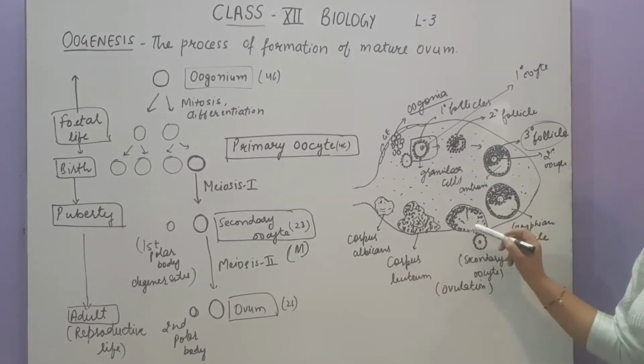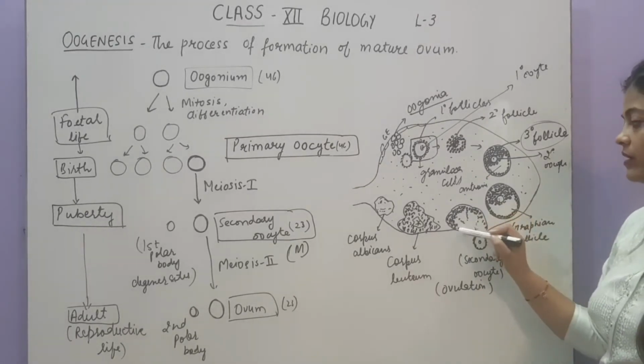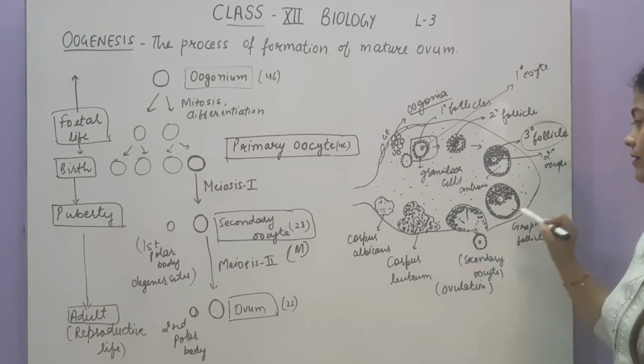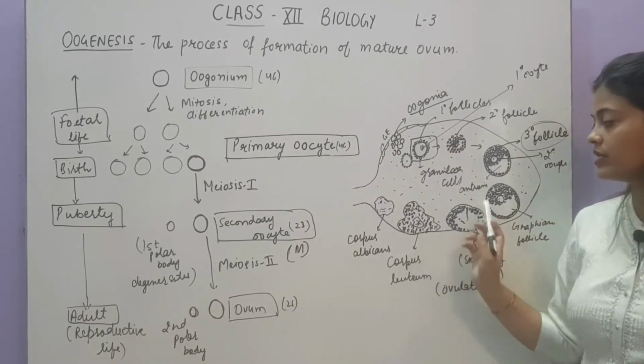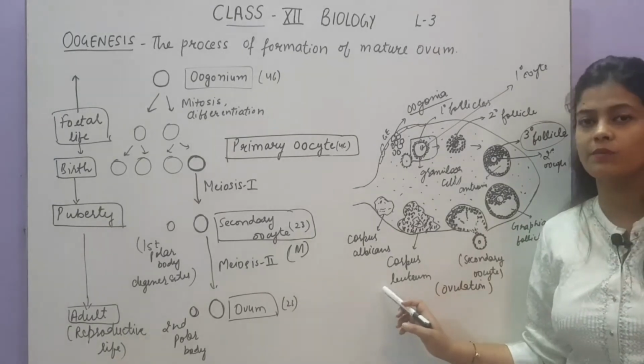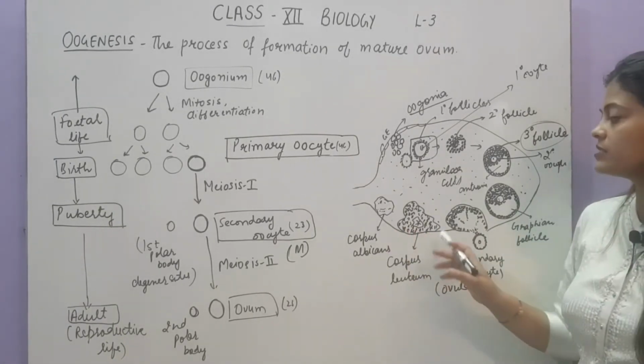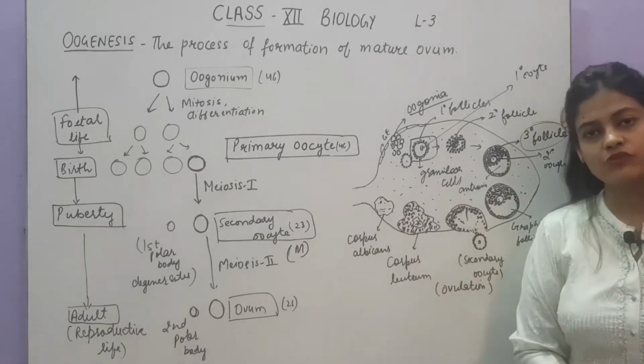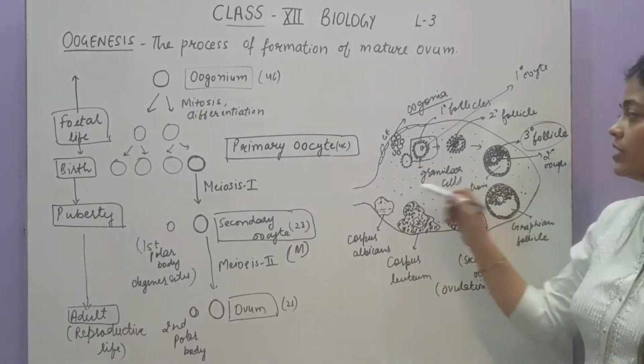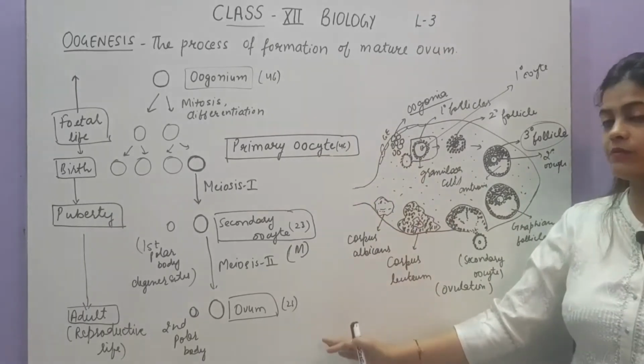So after ovulation, the dead cells will be left over in the Graafian follicle. Now this structure will be converted into corpus luteum, and this corpus luteum will be converted into corpus albicans. This structure we will discuss in the menstruation cycle, then you will be more clear. So is it clear, what is the main process?